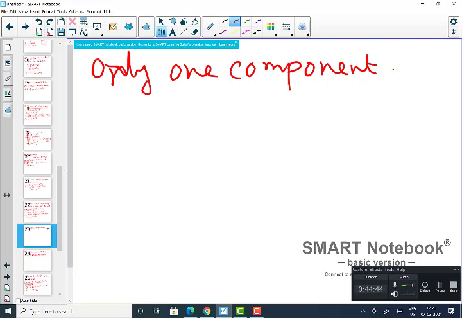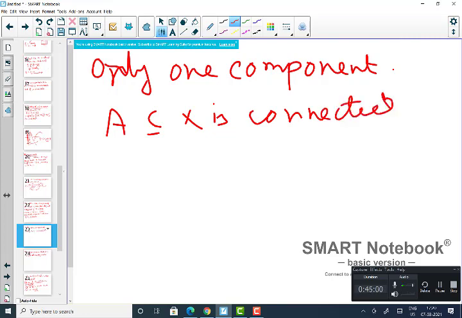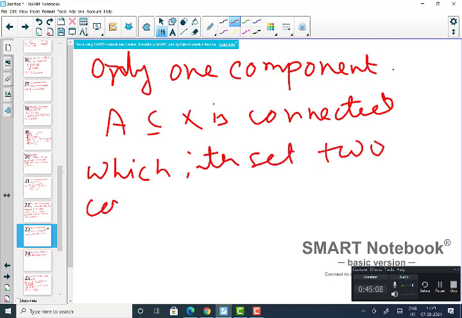That is obvious. For example, suppose A, a subset of X, is connected and intersects say two components, say C1 and C2.